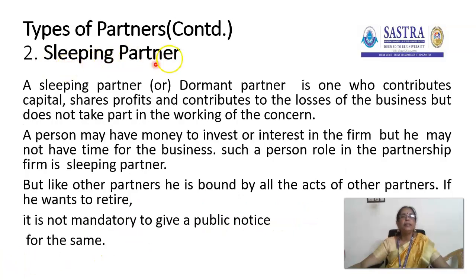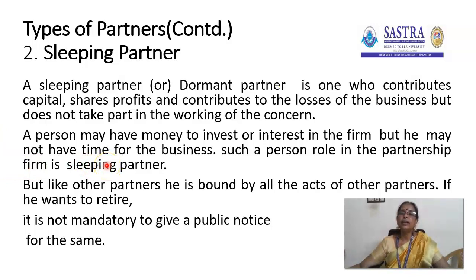Then the second type is the sleeping partner. A sleeping partner or dormant partner is one who contributes capital, shares profit and contributes to the losses of the business but doesn't take an active part in the working of the concern. He is facing the losses, he is accepting the profit, he contributes the capital, but he doesn't take any active part in the business.